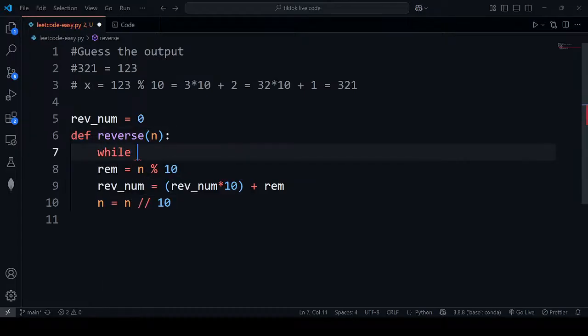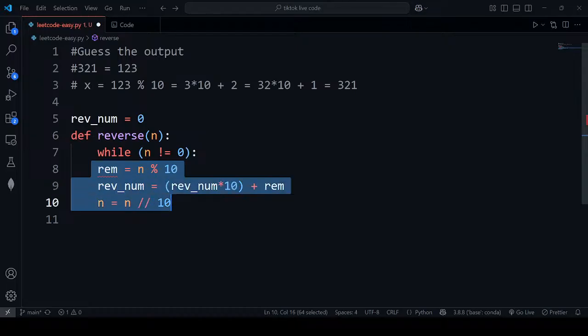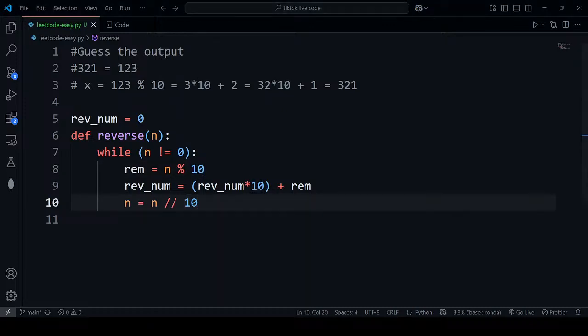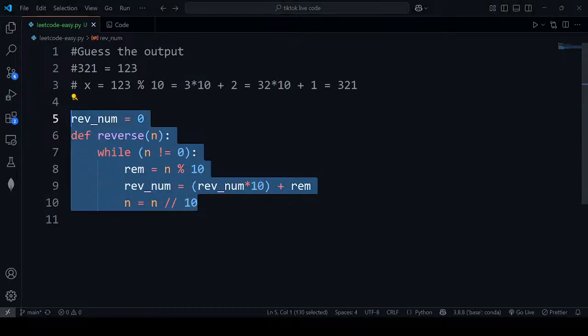While, let's use parenthesis, n is not equal to 0, then we will do this. If the value of n is equal to 0, then it wouldn't make sense to do reverse, right? It will be just a waste of time. So this is how we can reverse a number.